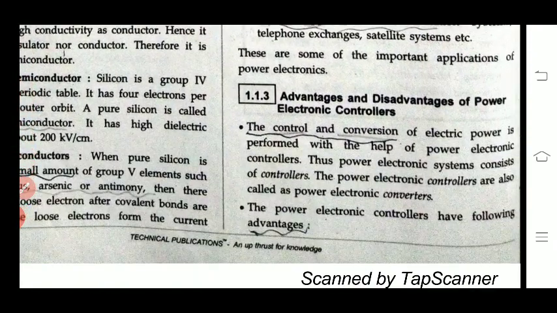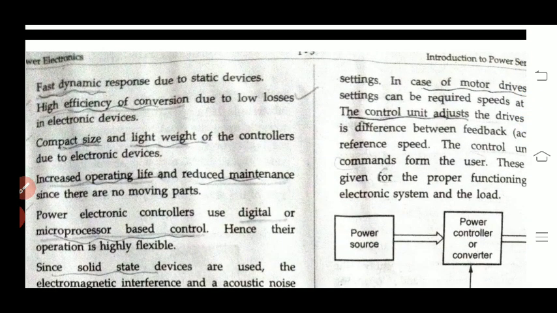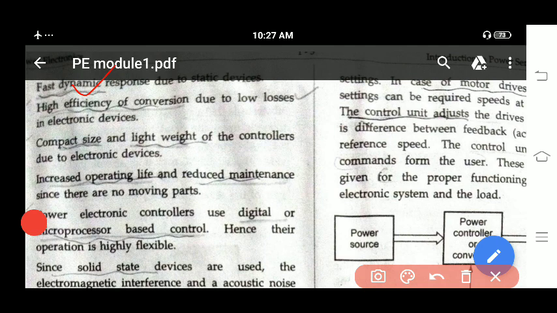Next we have seen the advantages and disadvantages of power electronic systems. The advantages are fast dynamic operation, high efficiency of conversion, compact size and light weight, increased operating lifetime and reduced maintenance. And also it uses some digital circuit sections, and it uses solid state devices for its operation. So these are the advantages.